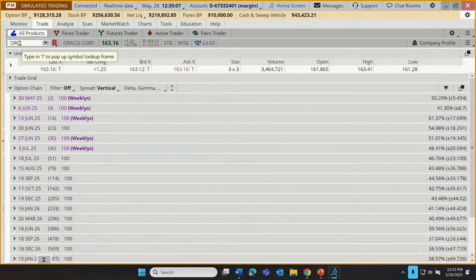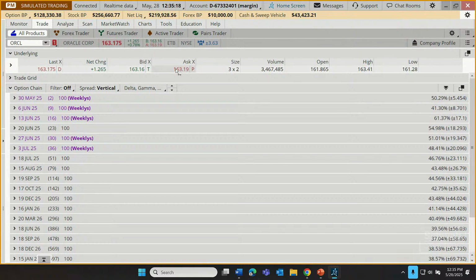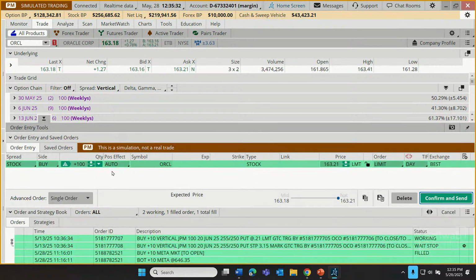But to buy a stock, what we would do is go to where we see the current bid price and the current ask price of the stock, just below our symbol on the trade tab. As I point at the number under the word ask, there's a little tiny word right next to my cursor. I know it's almost impossible to see from your perspective. A little tiny word, buy, appears. If I click on that number, it creates a buy order right down below.